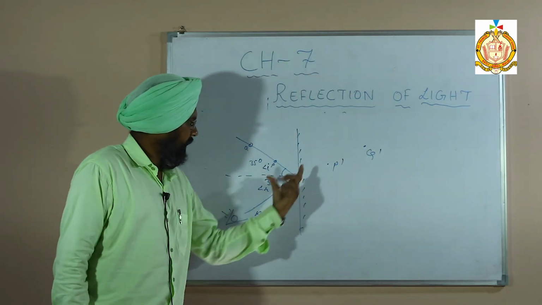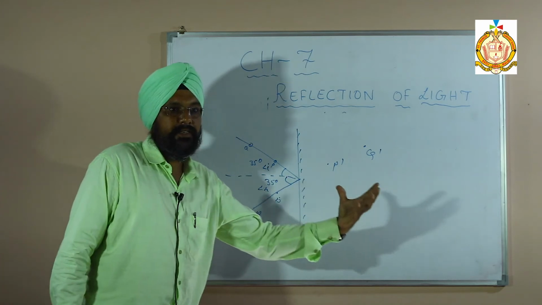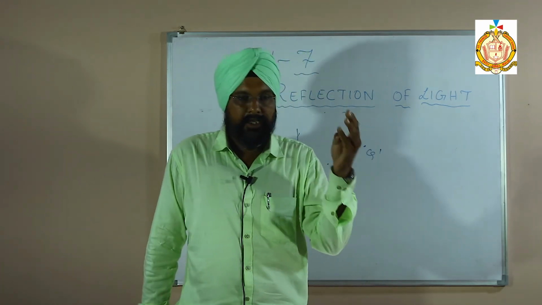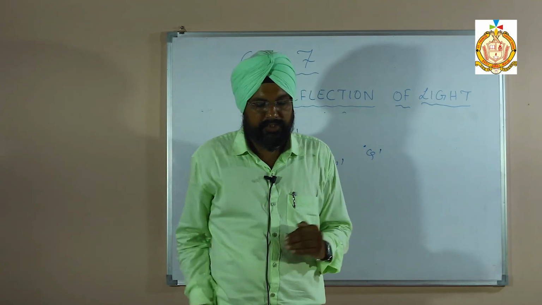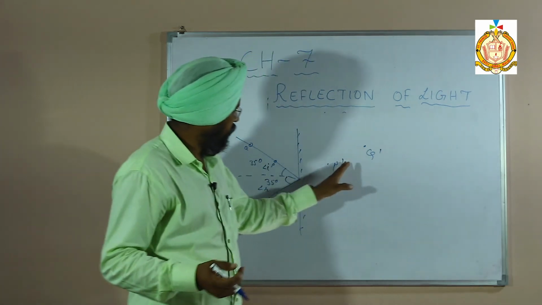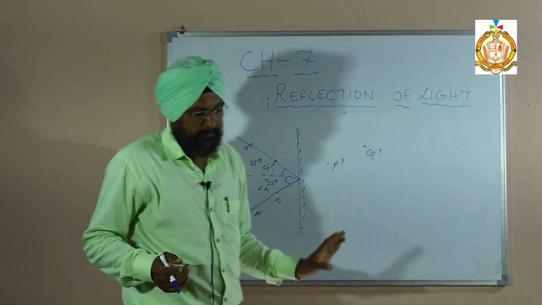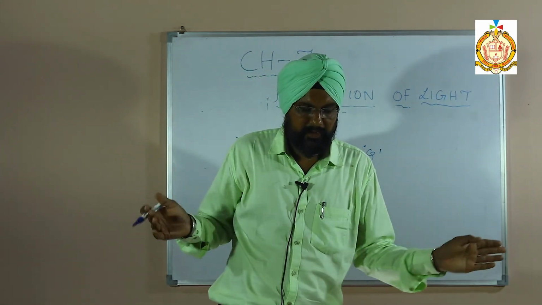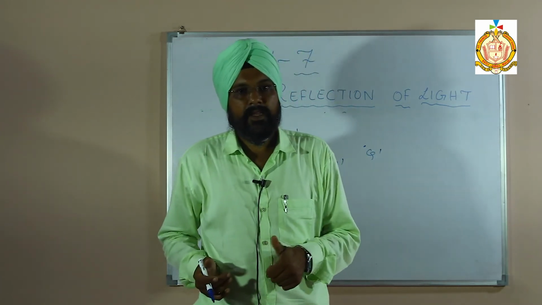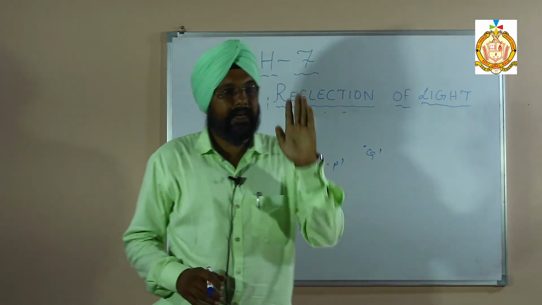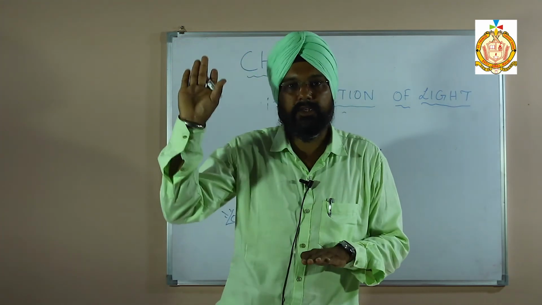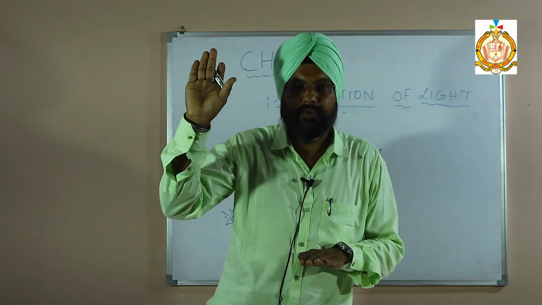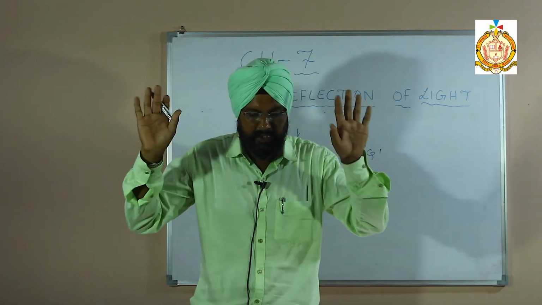So what are the characteristics of the image formed by a plane mirror? First, it is upright. Upright means above the position. Second, it is virtual, because the rays do not actually meet at the same point. Third, it is laterally inverted. If you show the right hand to the plane mirror, will it be the right hand? No, the plane mirror shows the left hand. That is always lateral inversion.